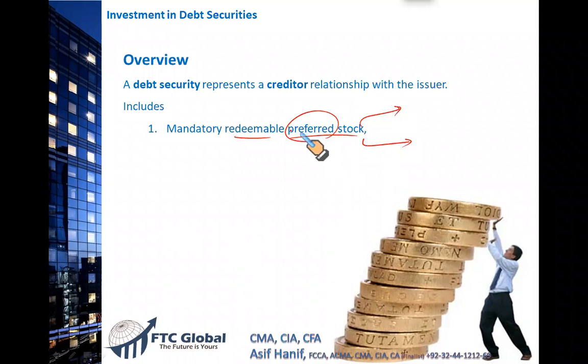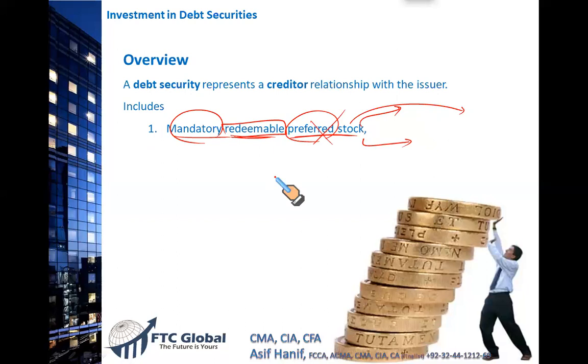So redeemable preferred stock means the preferred stock that has a specific life term, 5 years, 10 years, and after that, the preferred stock will be cancelled. The money would be paid back to the preferred stockholders and the preferred stocks are gone. So they are called redeemable preferred stock. Mandatory means they have to be. It is not at the option of the issuer. Mandatory means they have to be cancelled or redeemed after a certain period of time.